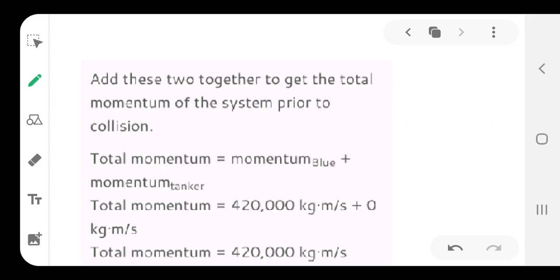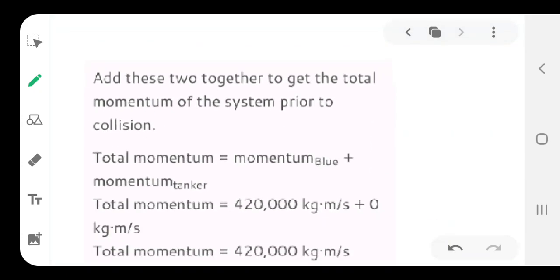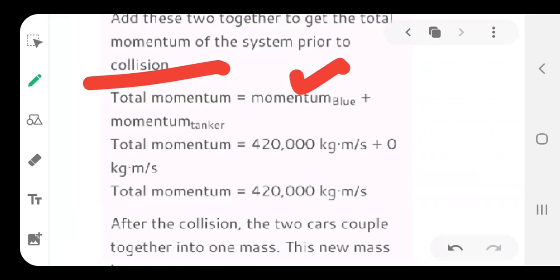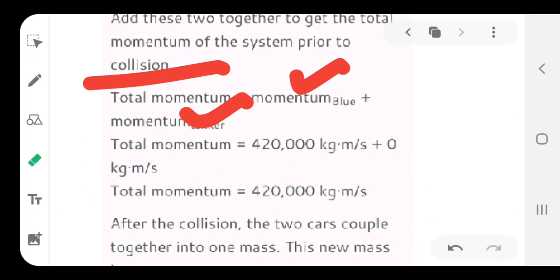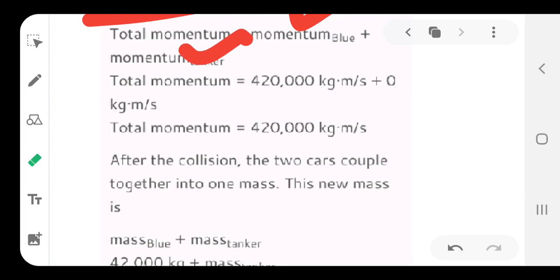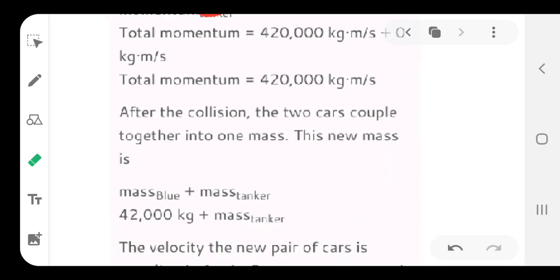So, here you can see the total momentum of the system prior to collision is the momentum of the blue train car plus the tanker. The first was at rest, so that will be 0. The total momentum before collision comes out to be this much. After collision, the two cars together have one mass, because the two cars couple, so they act as one unit.